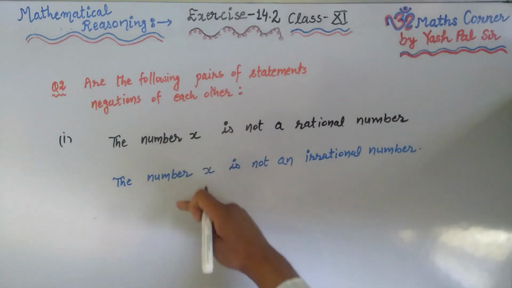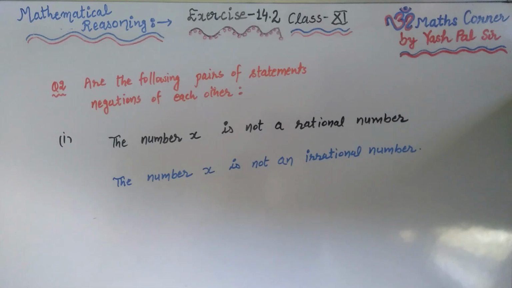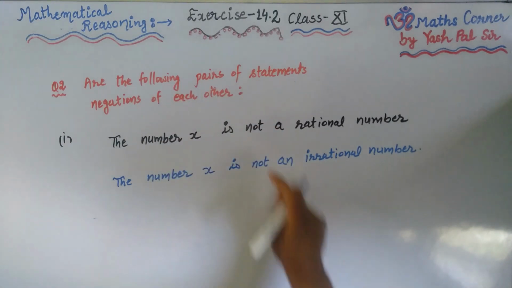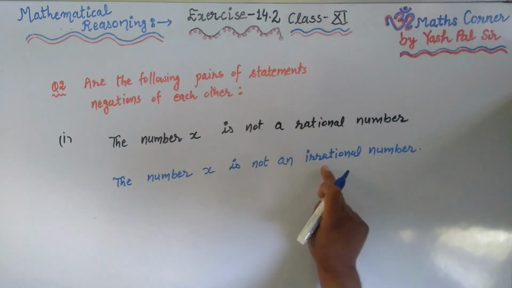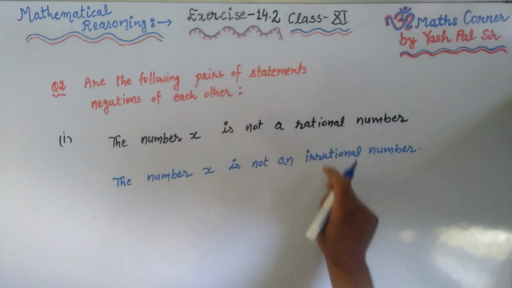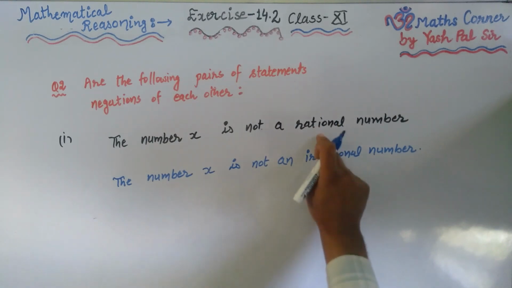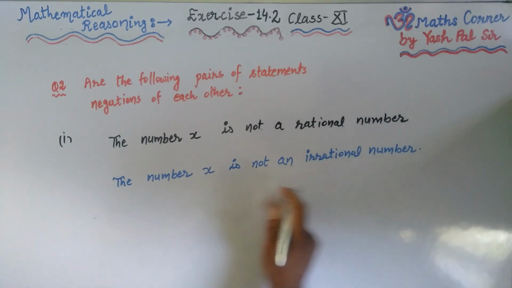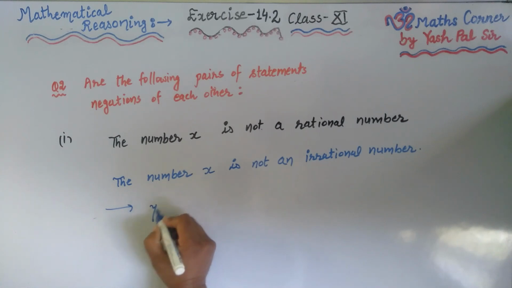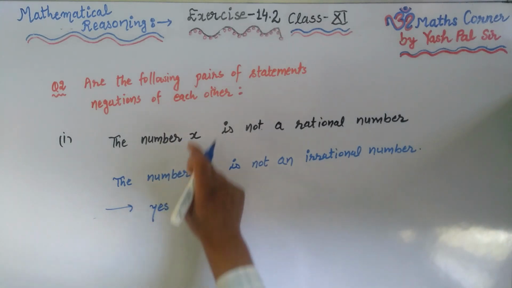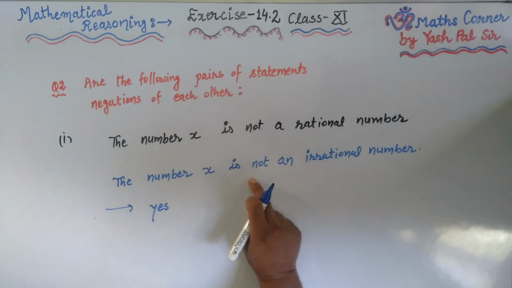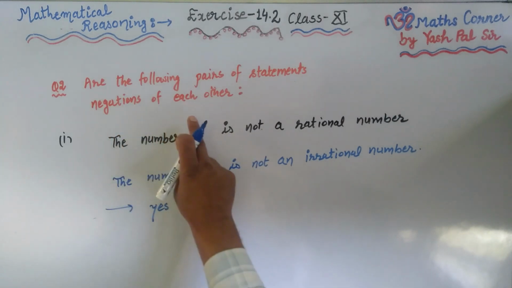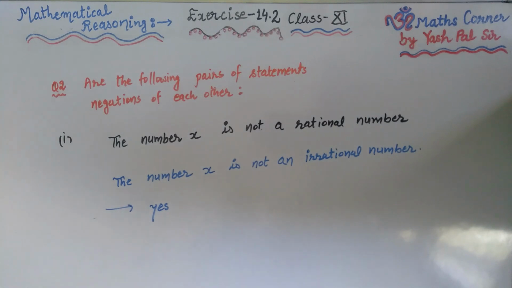Now observe whether these are negations of each other or not. Of course, "not" is there, but rational and irrational are opposite, just opposite to each other. So what is the answer to this question? Yes, this pair of statements are negations of each other.